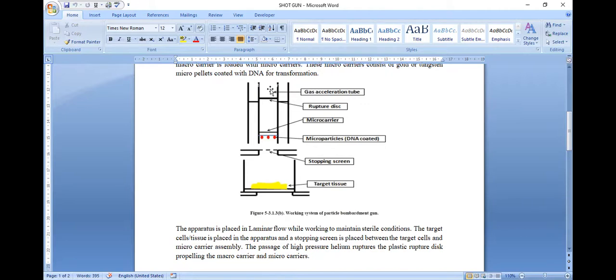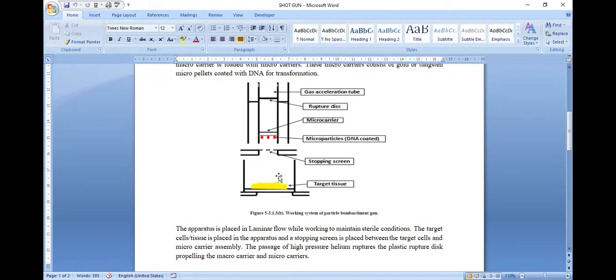In this gas acceleration tube, with the gas force, a rupture disc will be there. Gas will be forcefully sent onto this. Another plate called a microcarrier will be there, and onto this microcarrier, microparticles will be attached. These microparticles will be coated with DNA. The DNA that we want to incorporate into plant cells will be added to microparticles like gold particles, or different types of particles. To the gold particles, DNA will be coated, and the coated DNA will be placed onto this microcarrier.